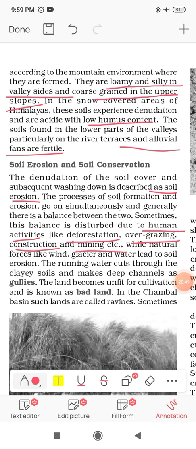Human activities like deforestation, overgrazing, construction or mining will never create the balance; they will always disturb the balance of the ecosystem. Natural forces like wind, glacier and water, and running water also, lead to soil erosion.